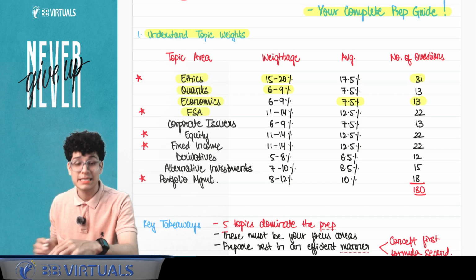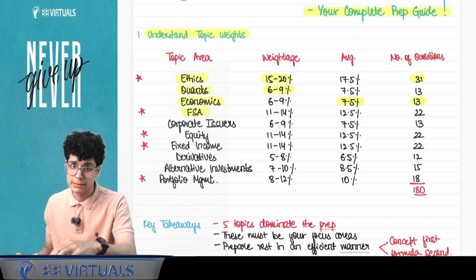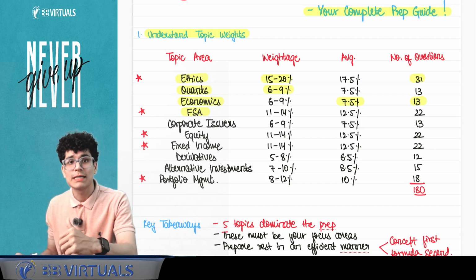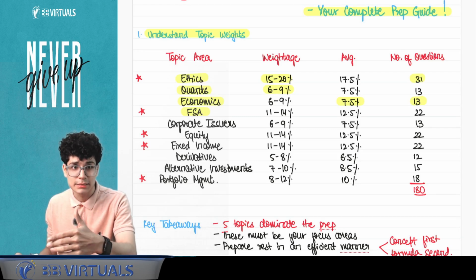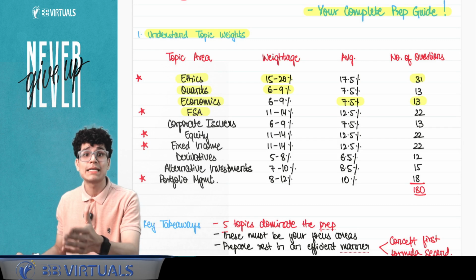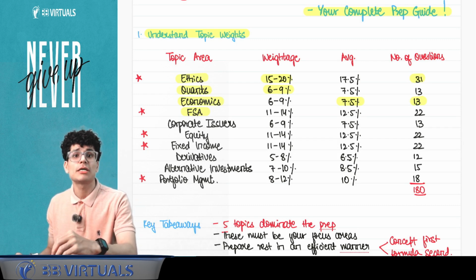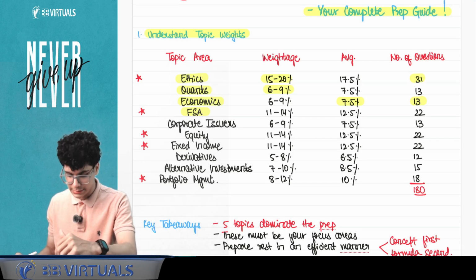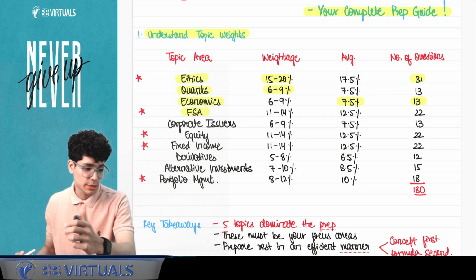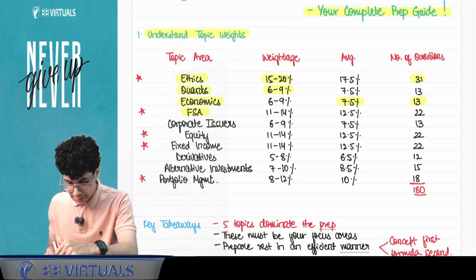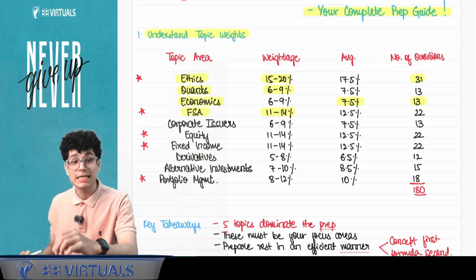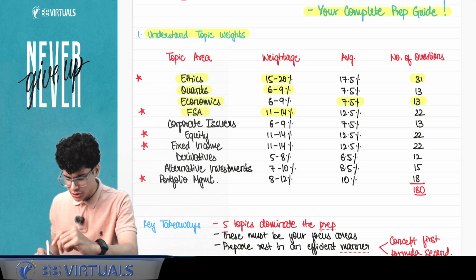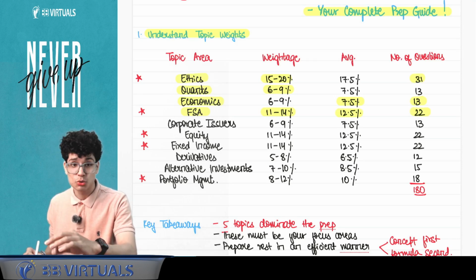FSA, so what is FSA? FSA is financial statement analysis. It is similar to accounts, but it is a step up from accounting, wherein accountants draft the financial statements. So as financial analysts, what do we do? We analyze those financials so that we are able to sell or buy, we are able to give recommendations to our clients who are intending to invest money. ठीक है, so what is its percentage? उसका भी percentage is about 11 to 14%, which averages to 12.5. So you can see about 22 questions.